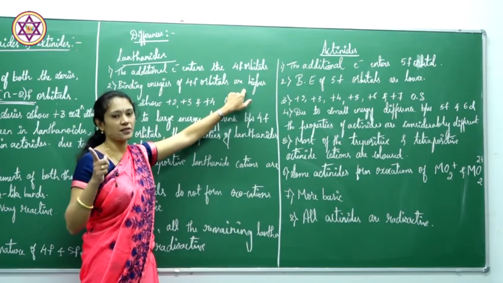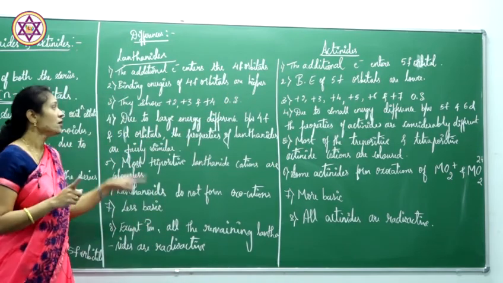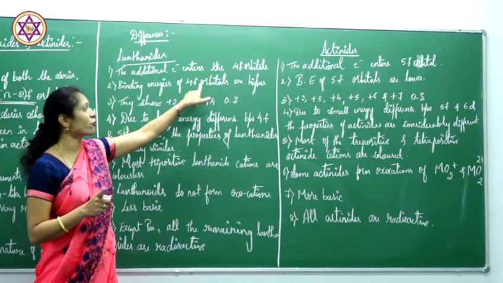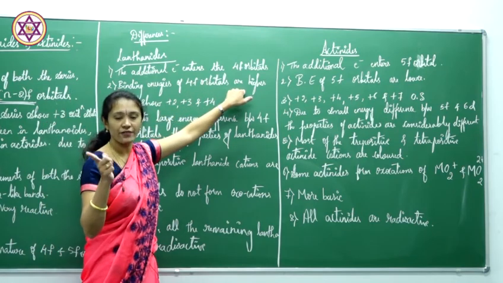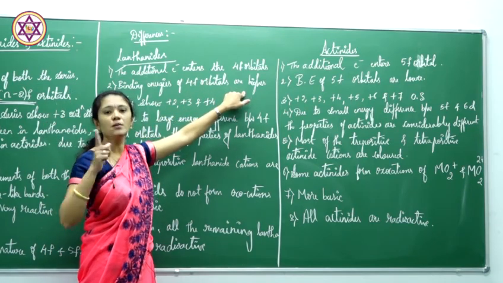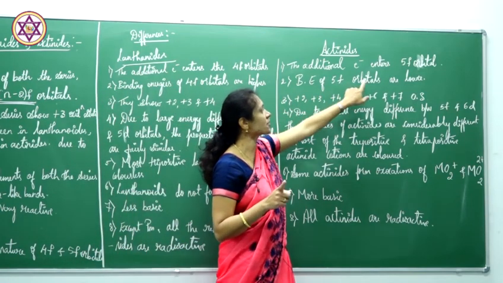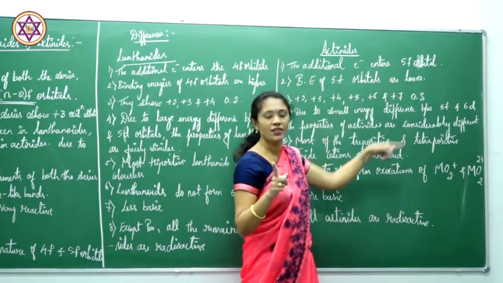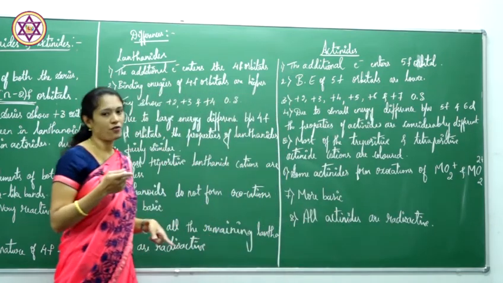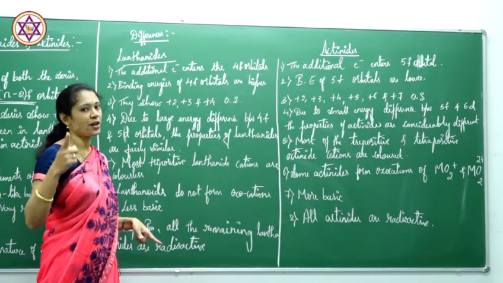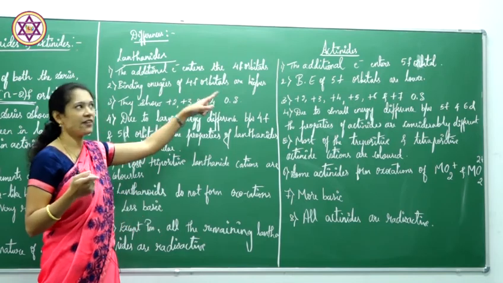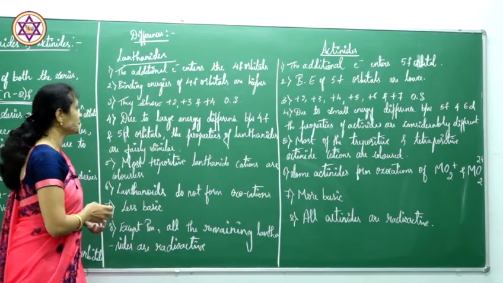Coming to the binding energy, the binding energies of 4f orbitals are higher. I have explained that, therefore they don't get involved in bond formation. But the binding energies of 5f orbitals are lower, therefore they get involved in bond formation. Therefore they show variable oxidation states also. I have explained in actinoids.